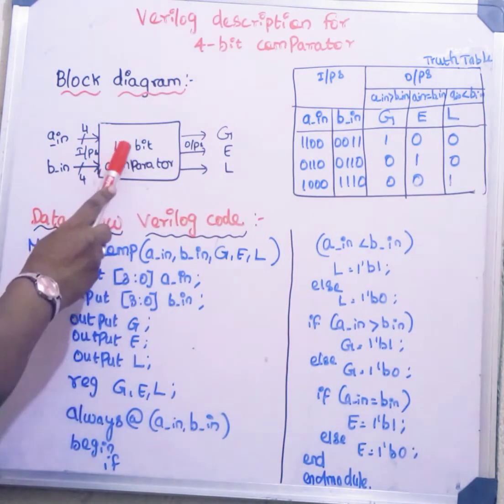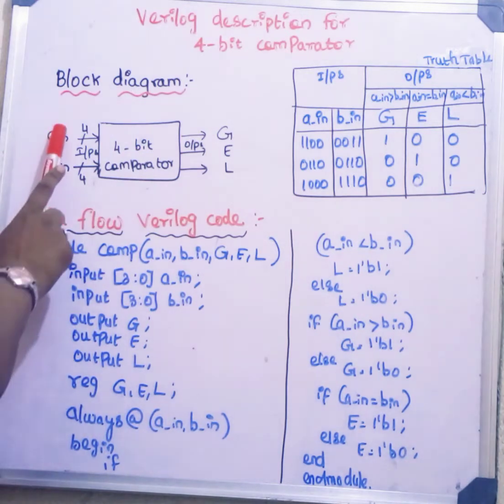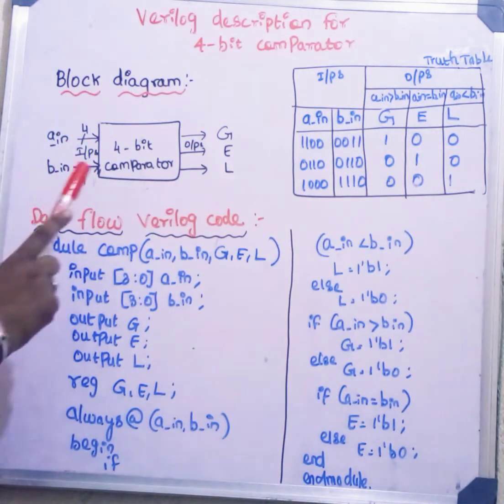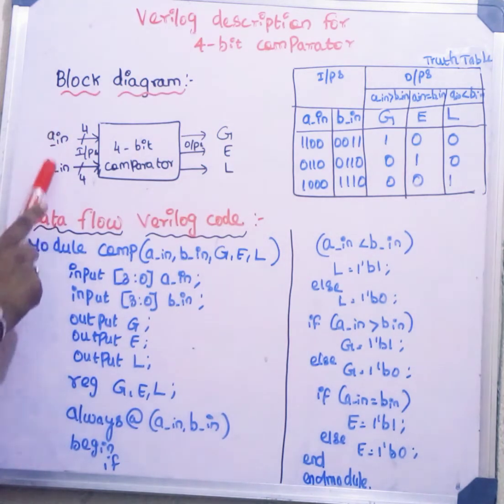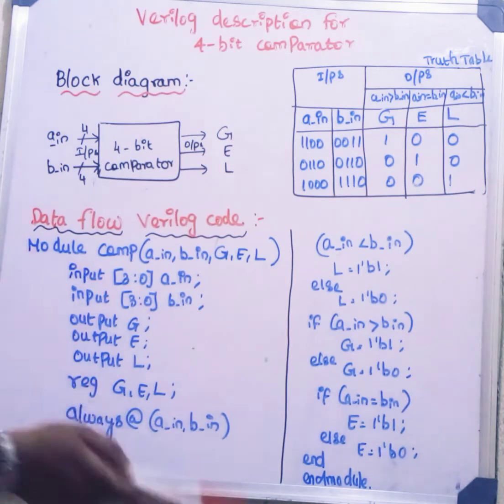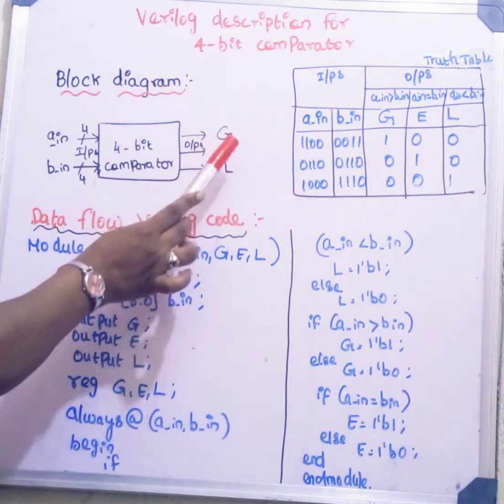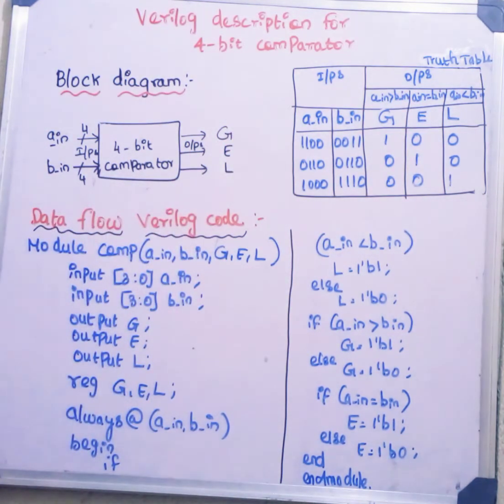See, here we are using 4-bit comparator. Means A input I am giving 4 bit, B input I am giving 4 bit. So, while comparing these two, A in and B in, we are getting the outputs in the form of greater than, equal to or lesser than. So, we will see the truth table according to that.